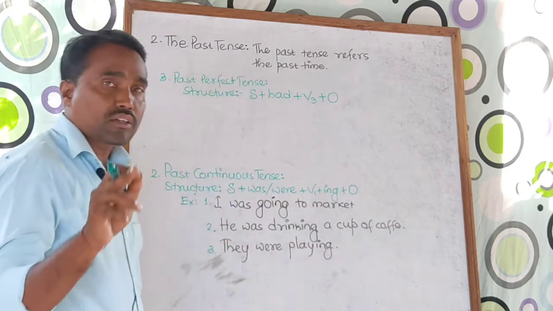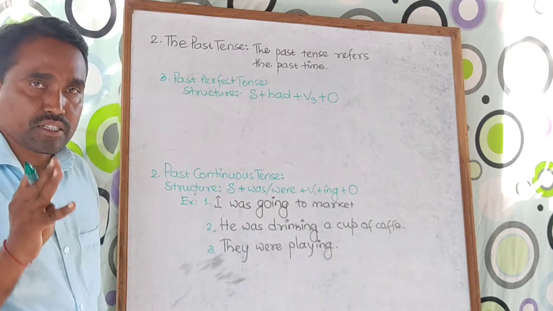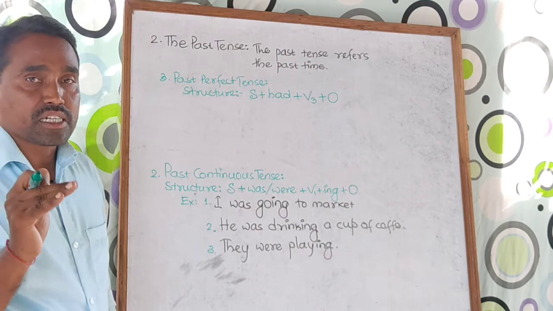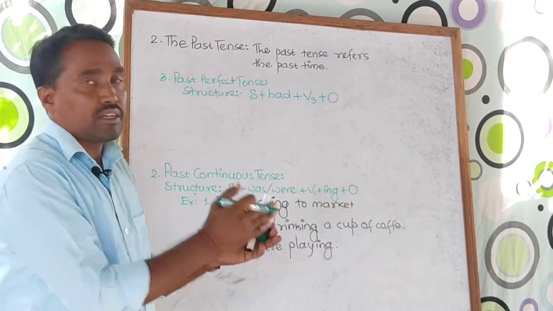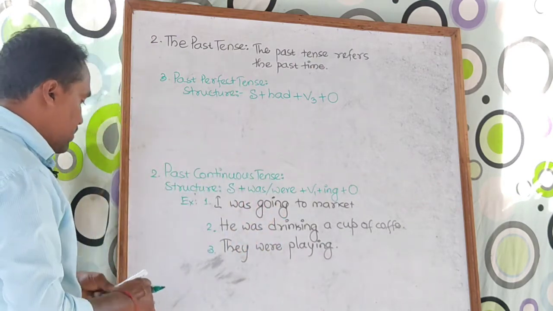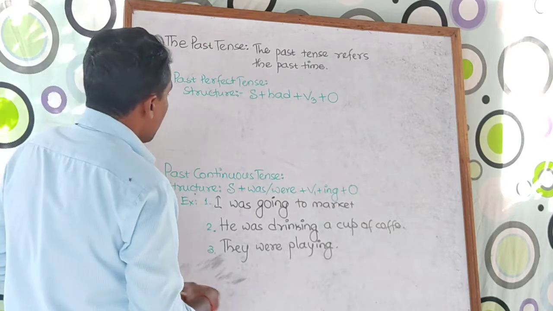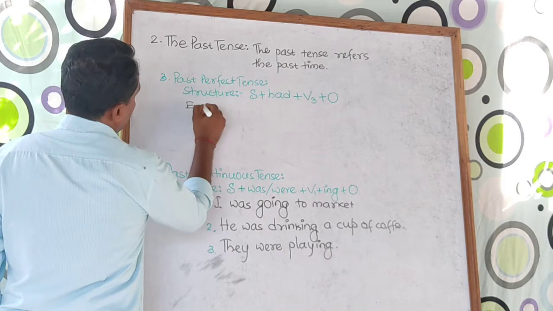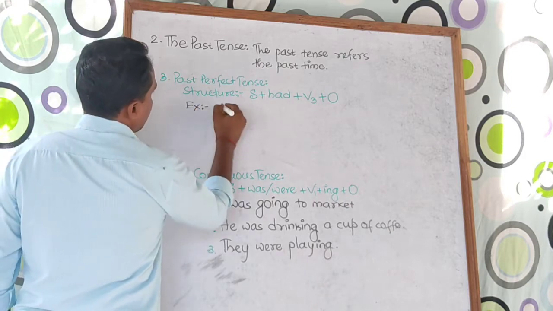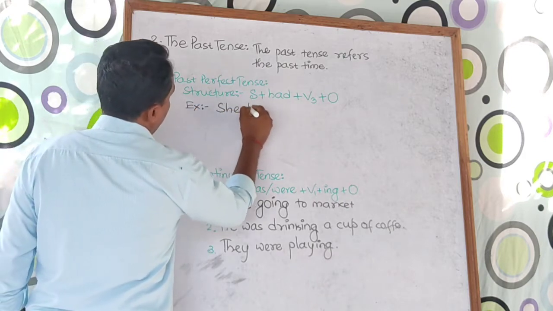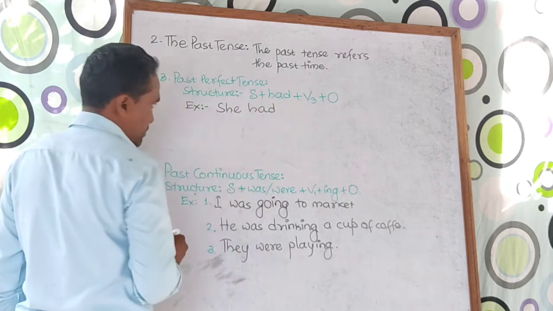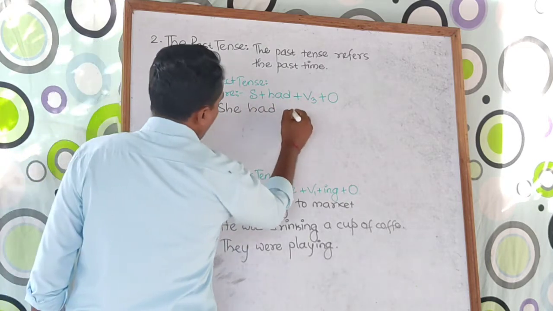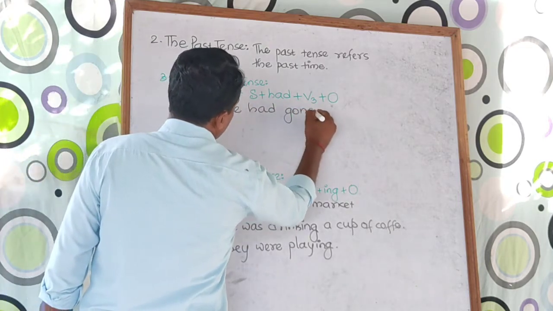Remember, in all kinds of perfect tense we need to take V3 form. All kinds of continuous tense always use V1 plus ing. Let's see one example here. She had gone there.